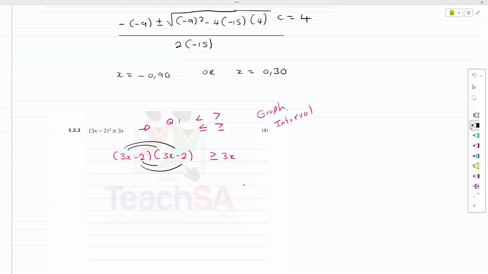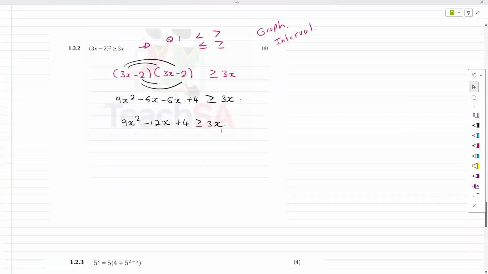I just prefer FOIL. I'm not gonna lie. But you guys can use any method that you want. It doesn't matter, right? It's whatever works for you. Ooh, that's not 0, that's 3x. If we simplify this, we end up with 9x squared minus 12x plus 4. Let's take the 3x over. If I take the 3x over, it's going to become minus 3x. So that's 9x squared minus 15x plus 4 greater than or equal to 0.